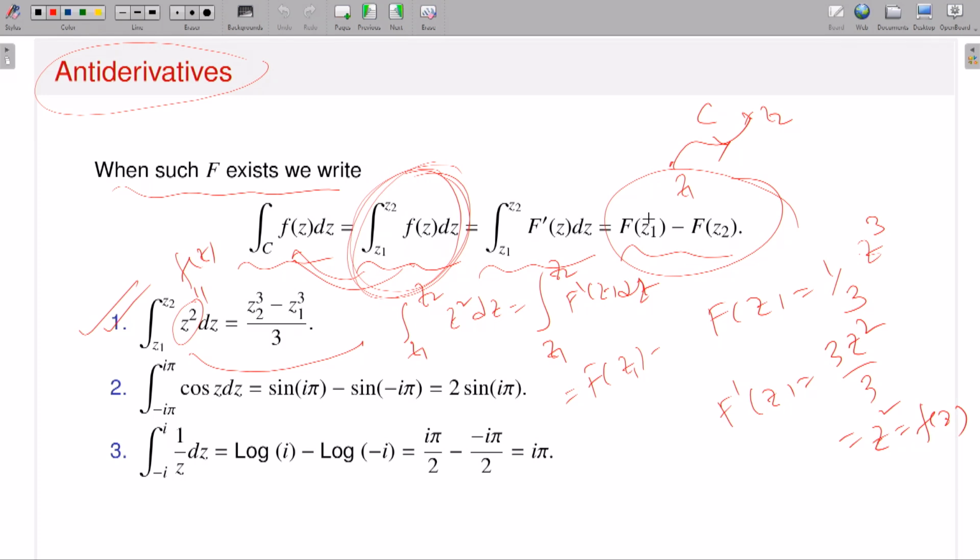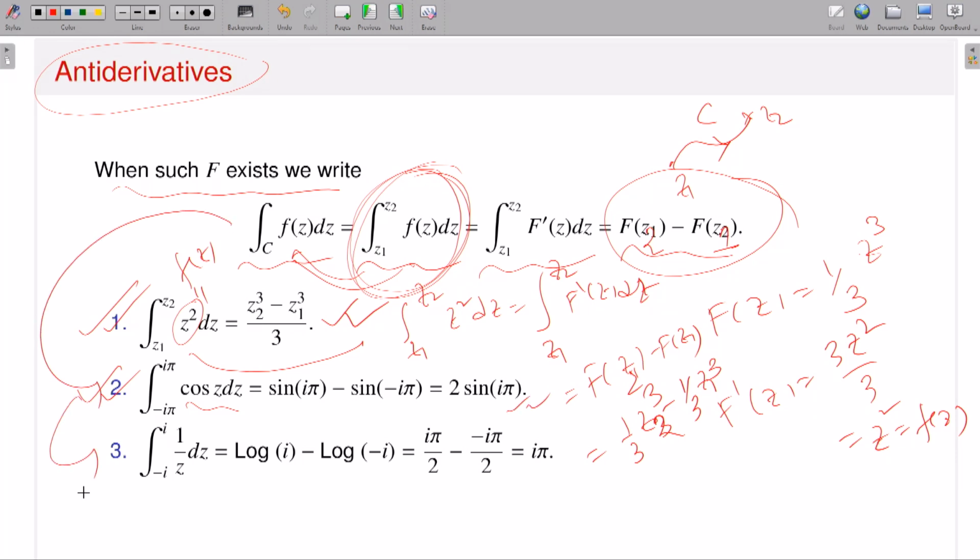Yes, Z2 minus Z1. Okay. So this should be, you can say, this is Z2 and this is Z1. So therefore this is nothing but capital F of Z2 minus capital F of Z1, and what is that? That means this is 1 by 3 Z2 cubed minus 1 by 3 Z1 cubed, which is nothing but this one. Similarly, you can calculate the integral from minus i pi to i pi of cosine of Z dz, because cosine possesses an antiderivative. What is the antiderivative? Sine. So by this formula you can have the value of this one.